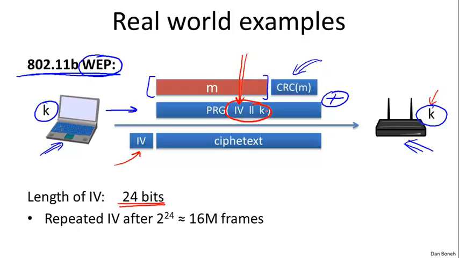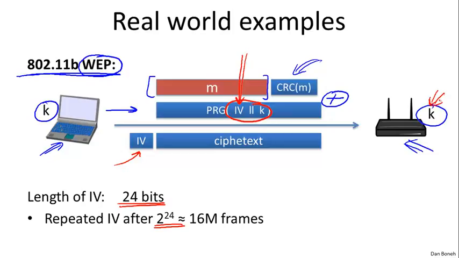Now the problem with this, of course, is the IV is only 24 bits long, which means that there are only 2 to the 24 possible IVs, which means that after 16 million frames are transmitted, essentially the IV has to cycle. And once it cycles, we get a two-time pad. The same IV would be used to encrypt 2 different messages. The key K never changes. It's a long-term key.